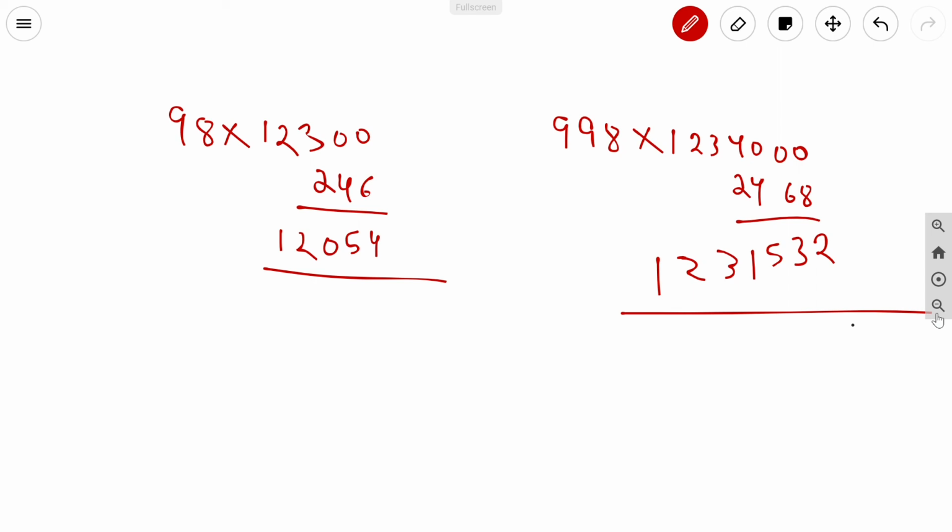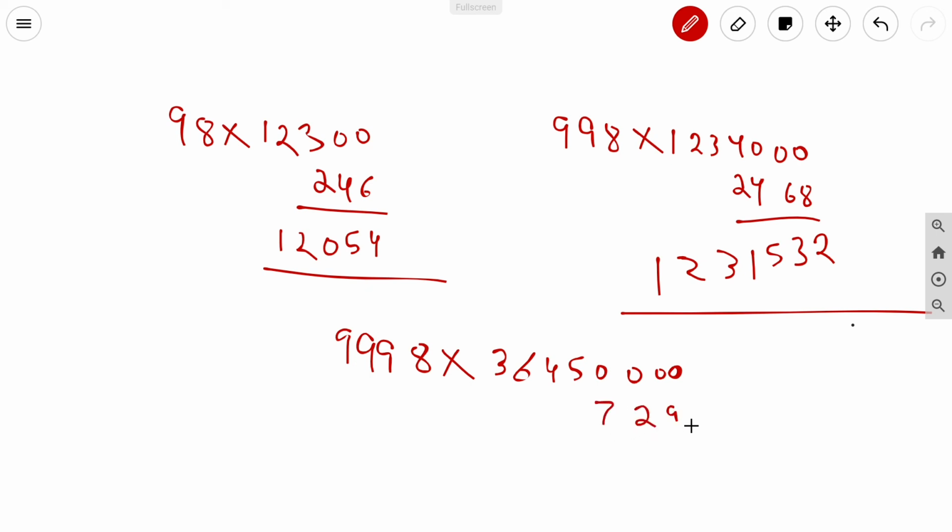Let's take one more example, the last example. 9998 into 3645. Now again, 4 digits, so put 4 zeros ahead. Write the double of this number under it. What will be its double? 3645 doubled will be 7290.